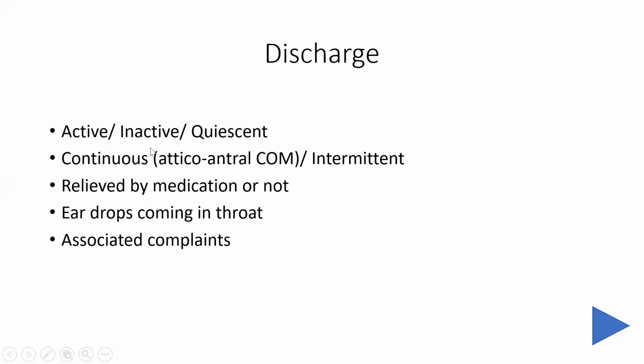Then we should always ask whether the discharge is continuous or intermittent. A continuous discharge is suggestive of the atticoantral type of chronic otitis media, while in tubotympanic, the discharge is intermittent. That is, it is present whenever there is an attack of upper respiratory tract infection, and when that infection subsides, the discharge is gone. So that is intermittent discharge. Then we also ask whether the discharge is relieved by medications or not, because generally the tubotympanic type of discharge is relieved by medication, while atticoantral is continuous and not relieved by medication.